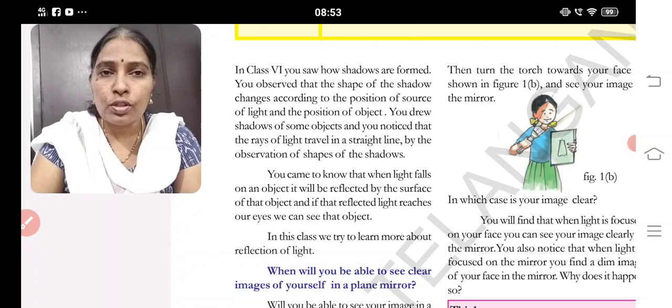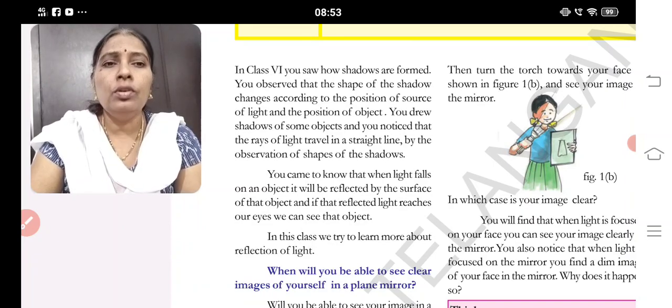How the light comes back. What are the laws of reflection? Where the reflection property is used. Everything we are going to learn.